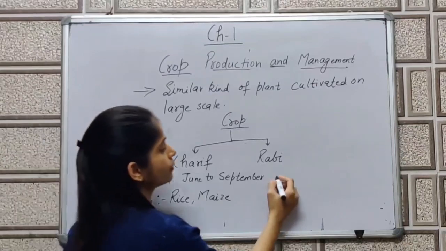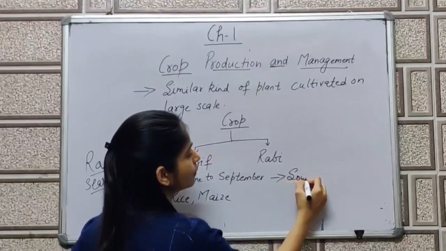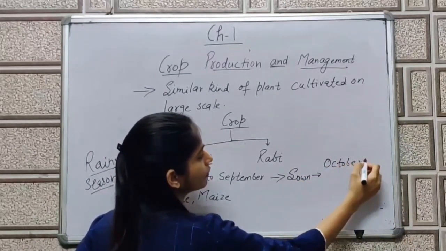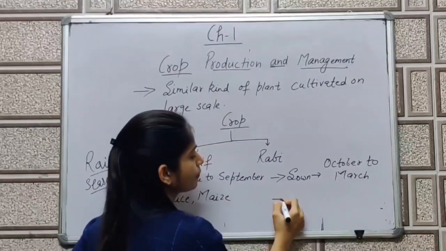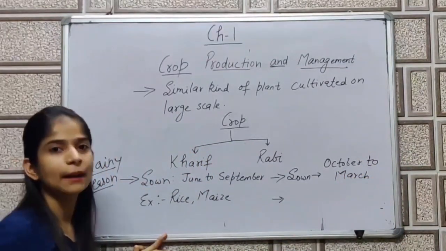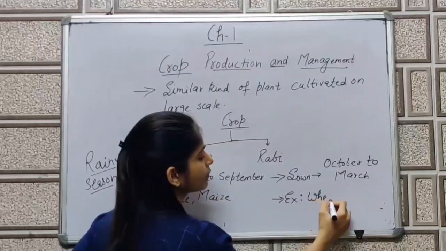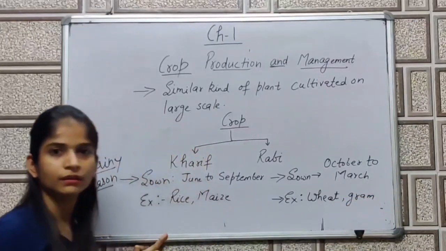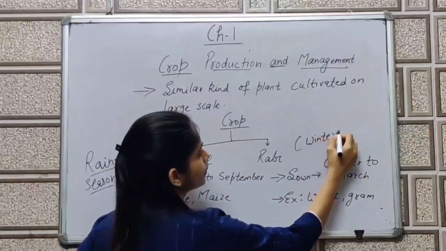If I talk about the rabi crop, they are sown from October to March. Examples are wheat, gram, etc. And they are basically grown in the winter season.